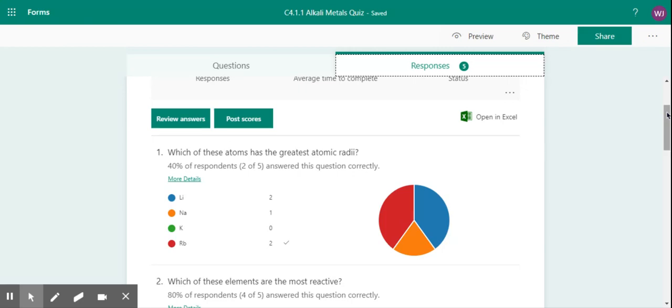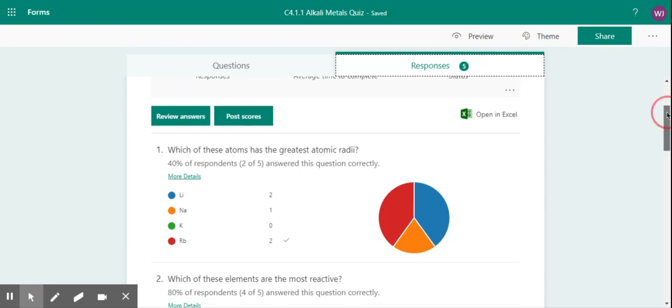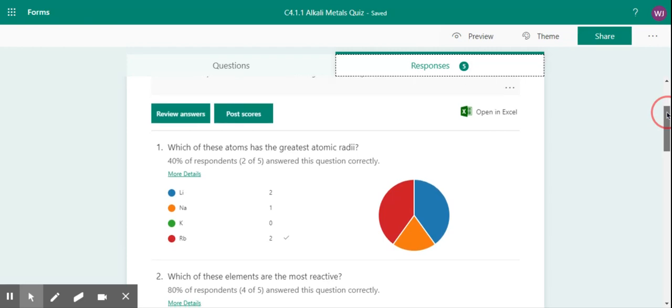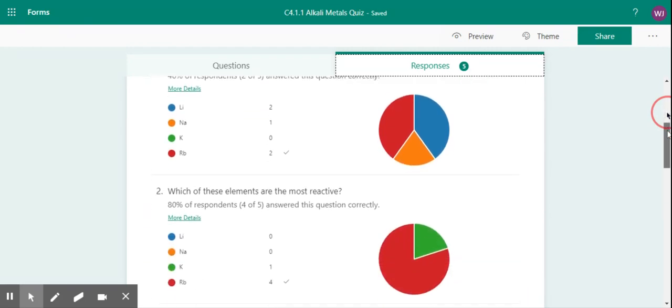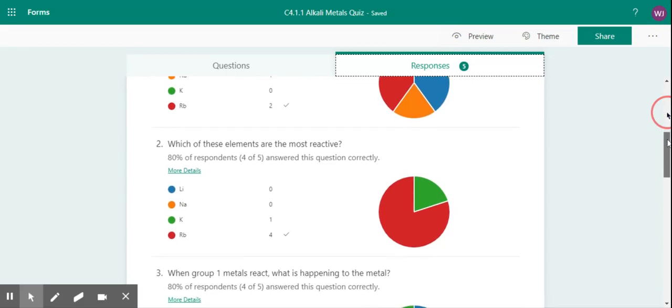Because it increases down the group, rubidium is the one of those 4 that's at the bottom. So rubidium is the one with the greatest atomic radius. Right, question 2. Which of these elements are the most reactive?